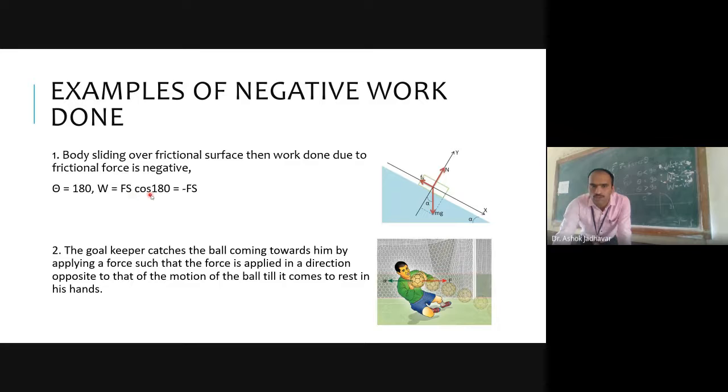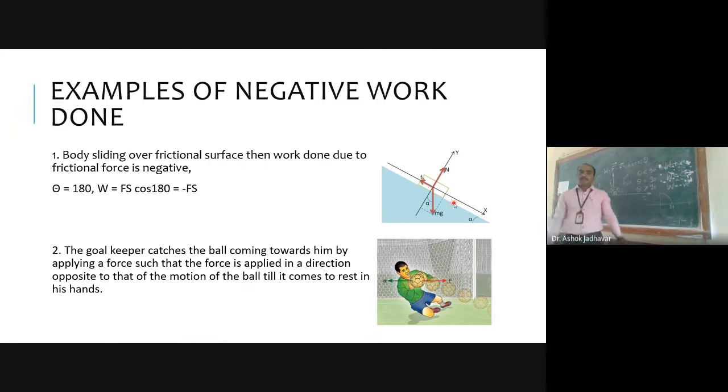So Fs cos of 180 will be minus Fs. Did you get it? So work done by the frictional force will be negative work. Did you understand the example? No, sir.